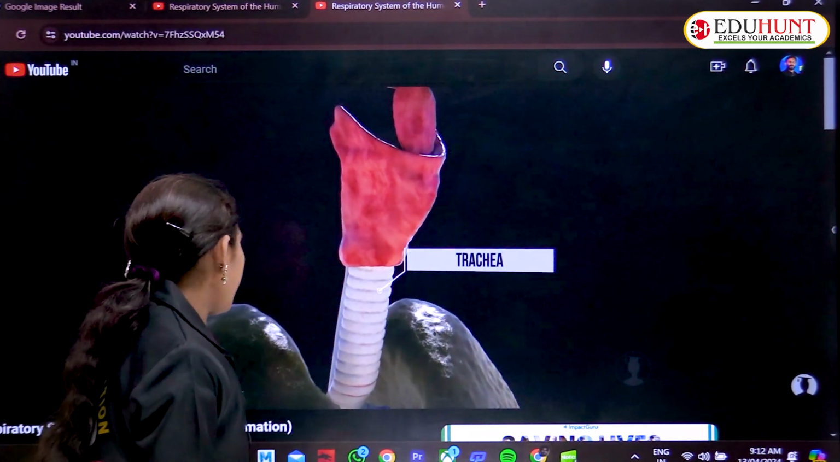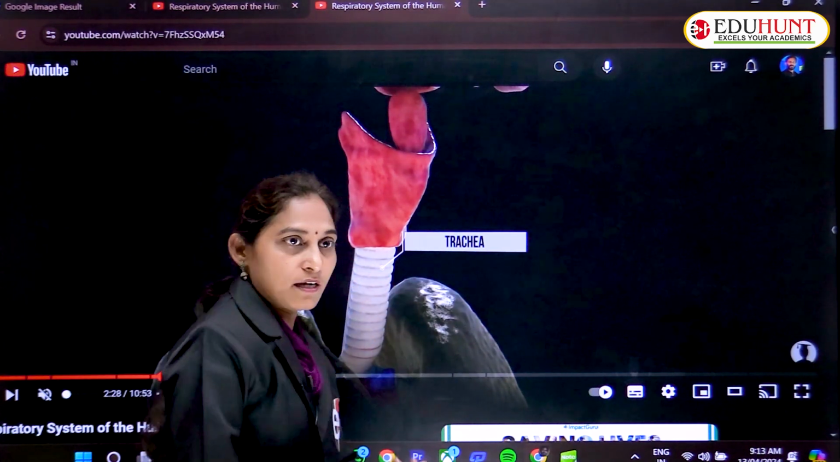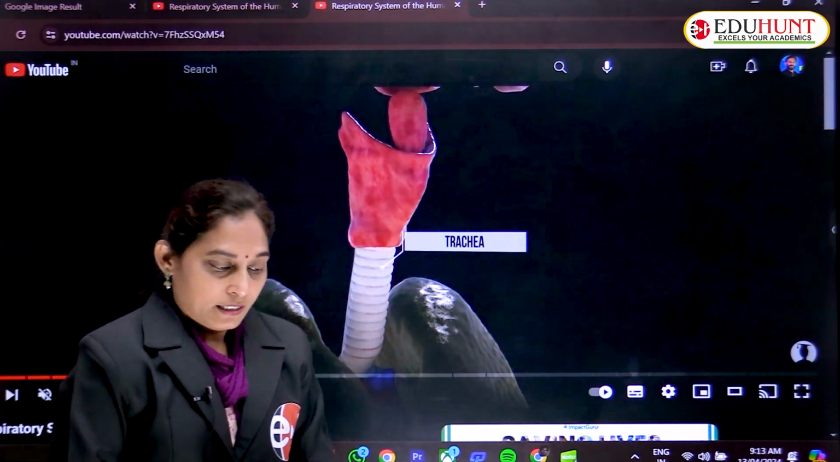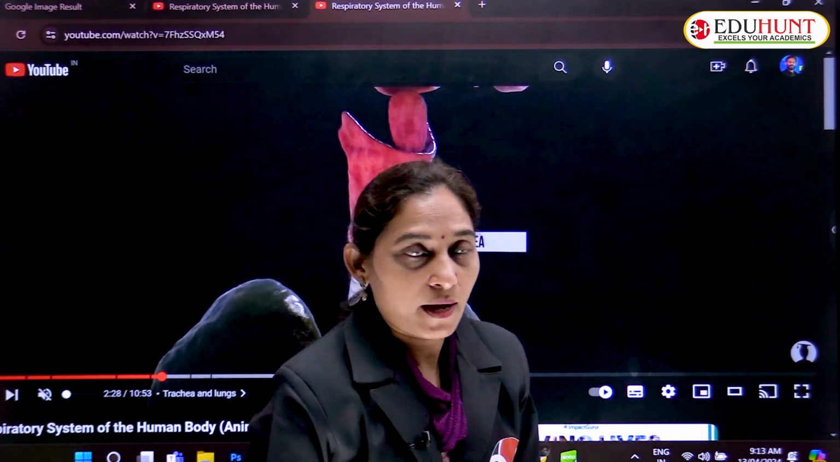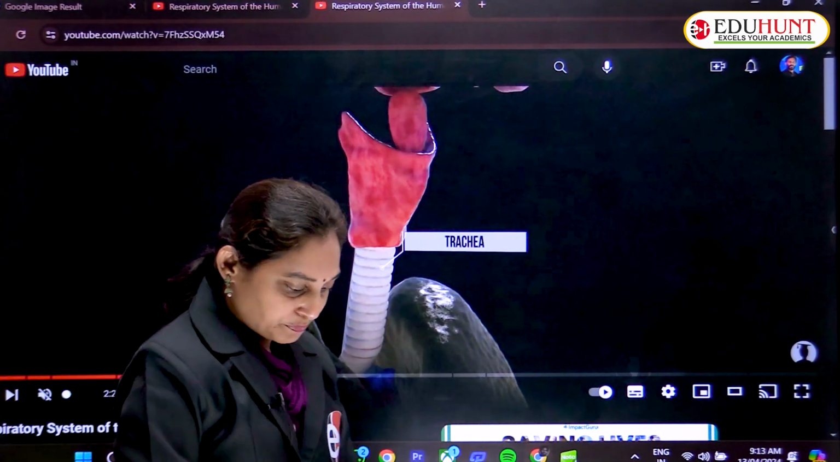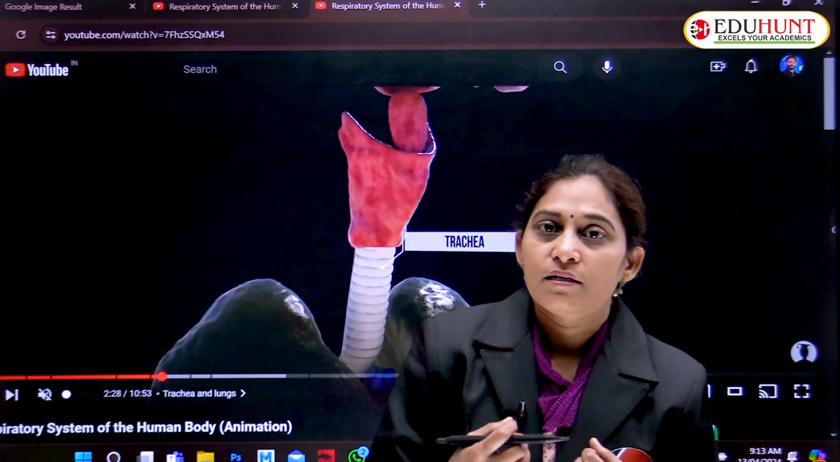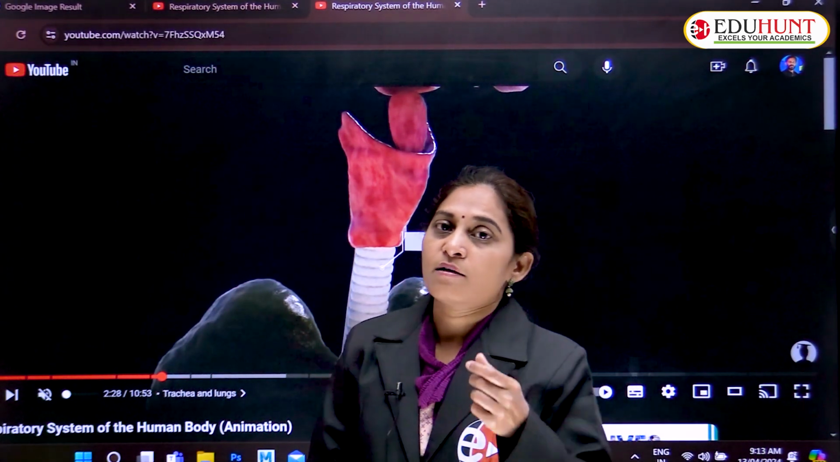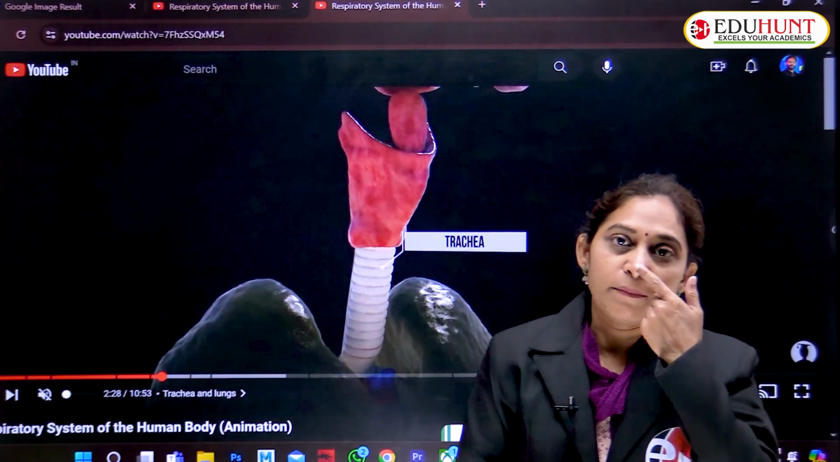This is the trachea. Din gurinchi cheppali. So trachea is the windpipe. The mechanical strength is given by the cartilaginous rings. Cartilage ante maniki flexible bones. They are soft bones. These are present in the tip of the nose.